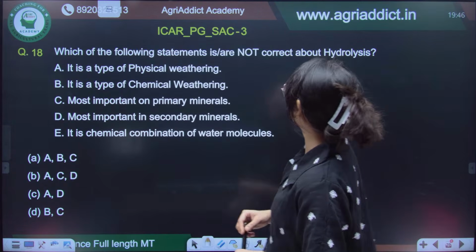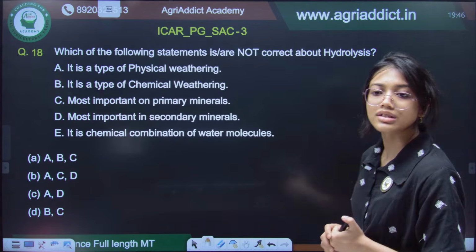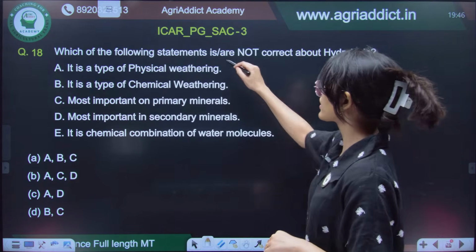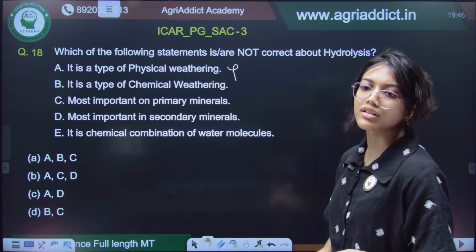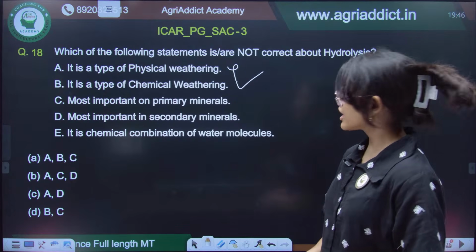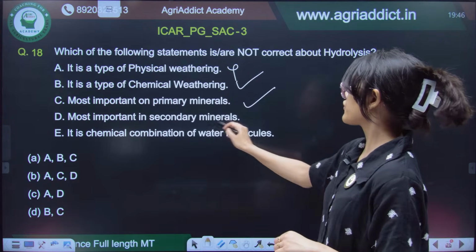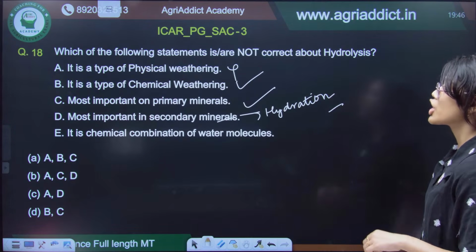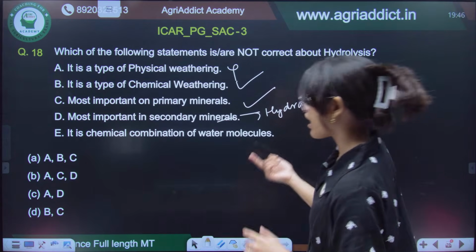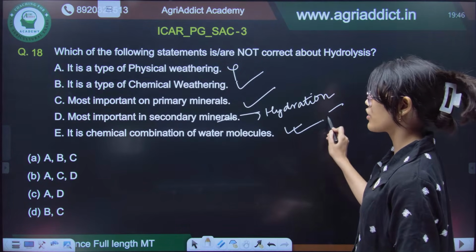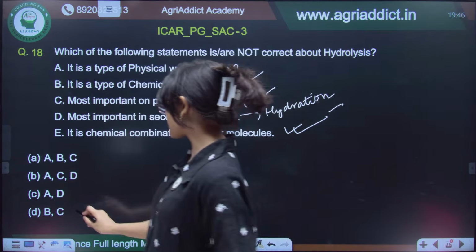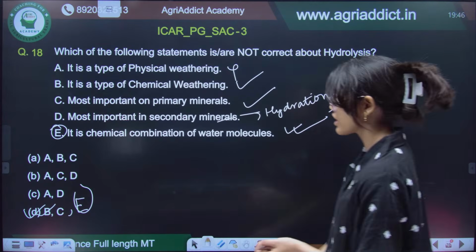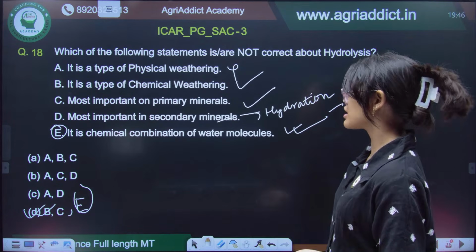Now, which of the following statements are not correct about hydrolysis? It is a type of physical weathering. Is hydrolysis a physical weathering? Obviously not. It is a type of chemical weathering. Yes, it is a type of chemical weathering. It is also very important on primary minerals. But for the secondary minerals, we had already stated that hydration is an important process. So, option B and C are correct, and it is a chemical combination of water molecules. I think you can also add one more option, because this E is somehow not over here. So, B, C and E, all three statements are correct.